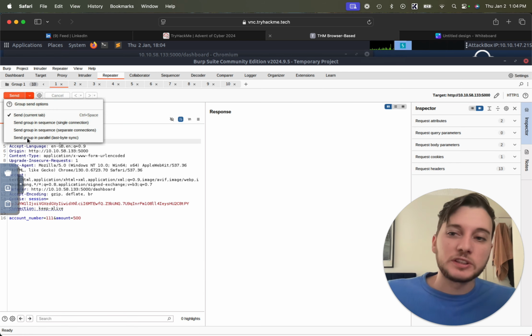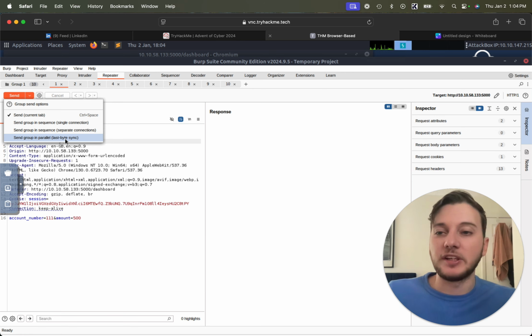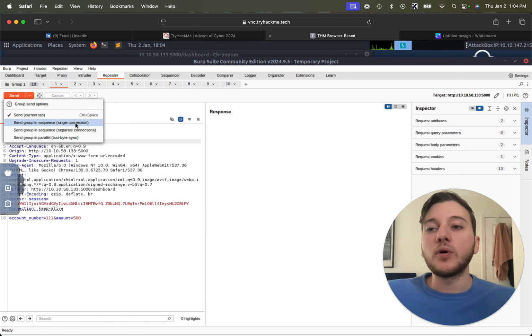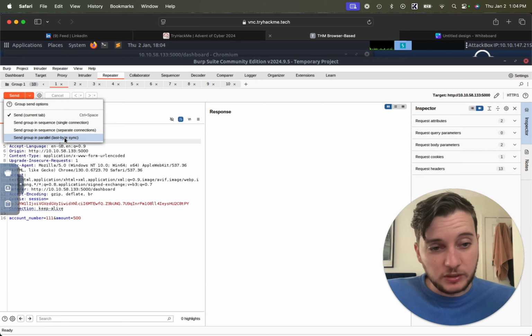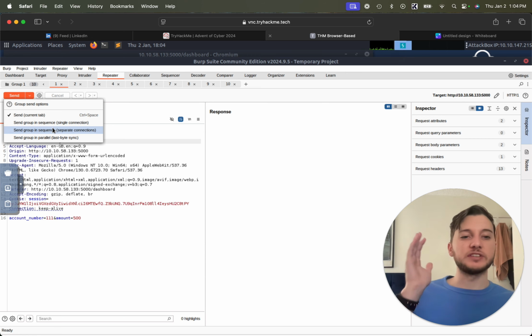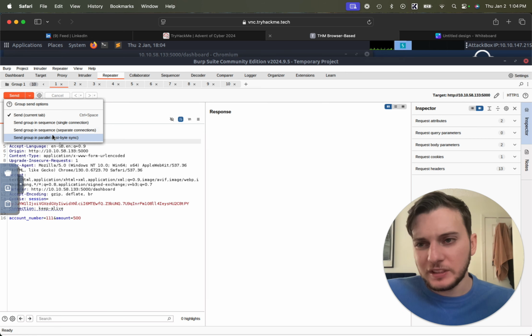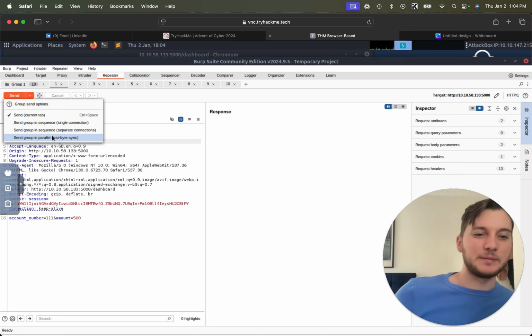And the option we're going to use here is send group in parallel, last byte sync, right? And there's a couple other ones here. The main difference between sequence and parallel is the time it takes to send the requests. It really comes down to milliseconds, not even a millisecond of time difference.